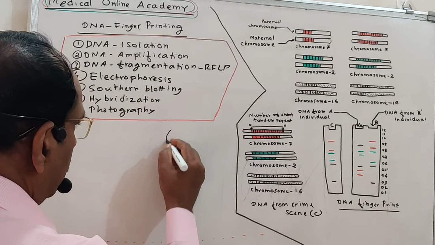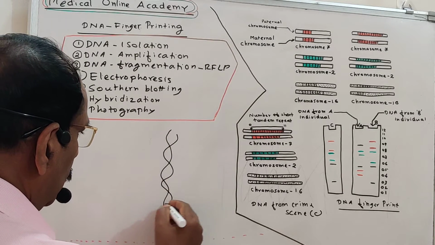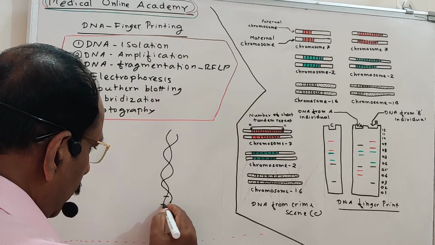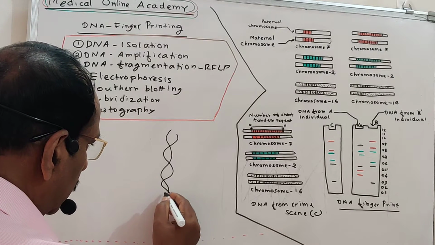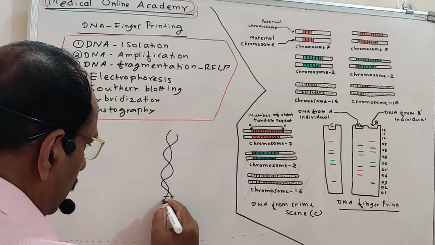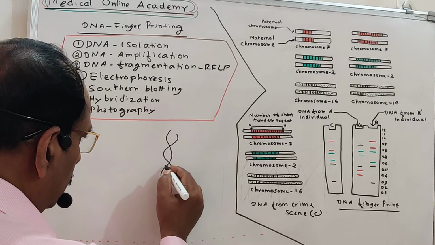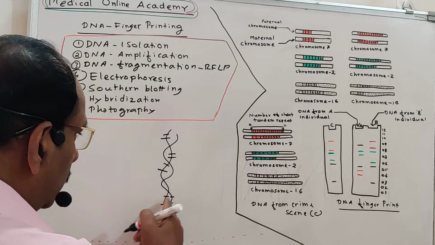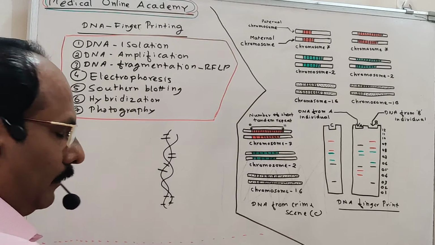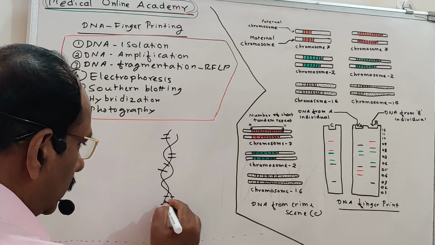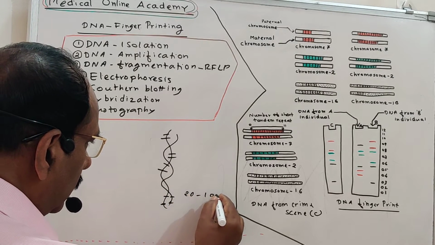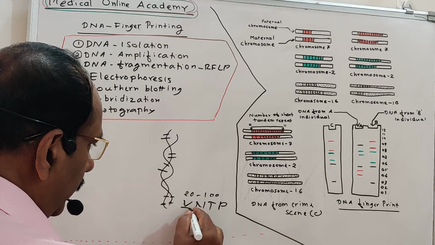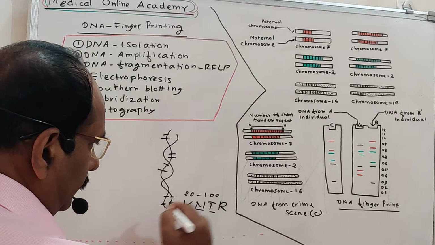Suppose this is the DNA. Along the length of the DNA, this sequence of 20 to 100 nucleotides repeats randomly. At one place it is there, and sometimes you can see it here, sometimes here, sometimes here. So the sequence is randomly repeated. This small sequence of 20 to 100 nucleotides is known as the VNTR. VNTR means variable number of tandem repeat.